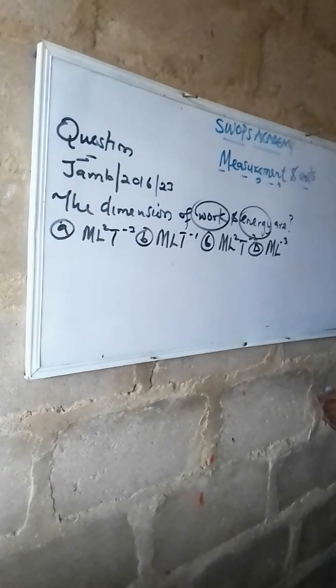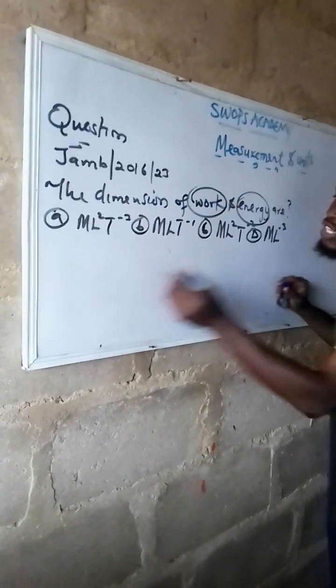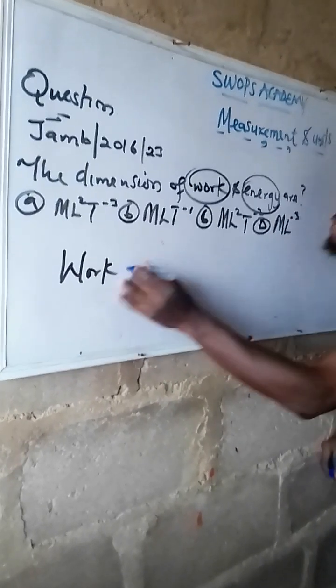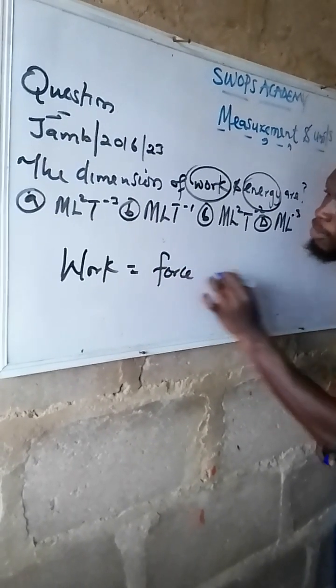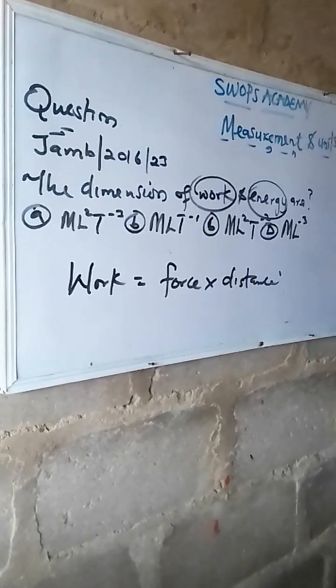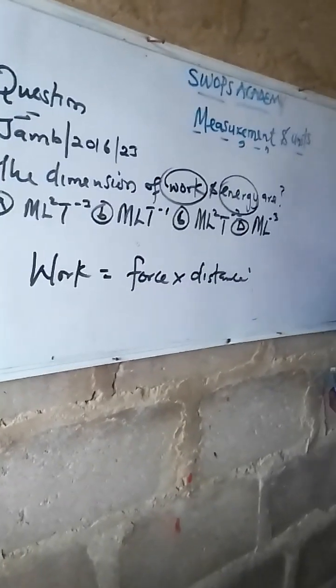Hey, these are the options given. The first thing is that you have work. It's still the same thing as work done in physics. It is force times distance. That is the formula. You can see from offhand, right? You have to go and cram it for you to know.